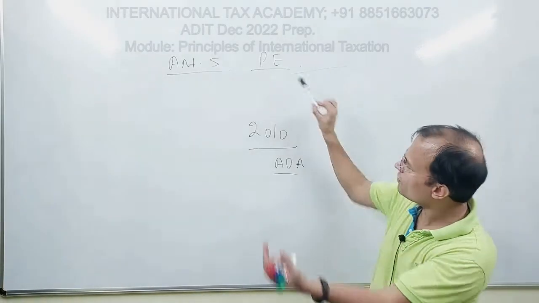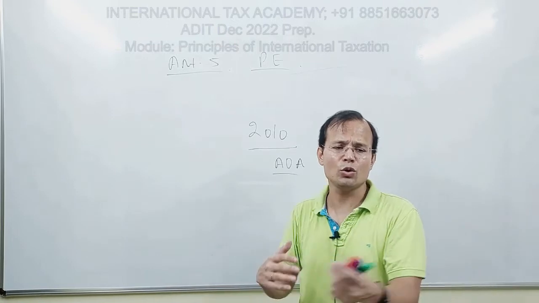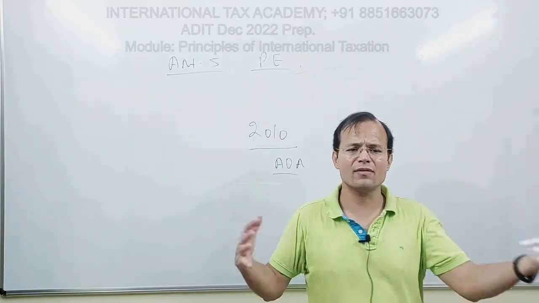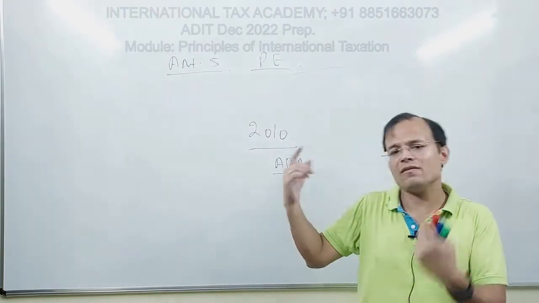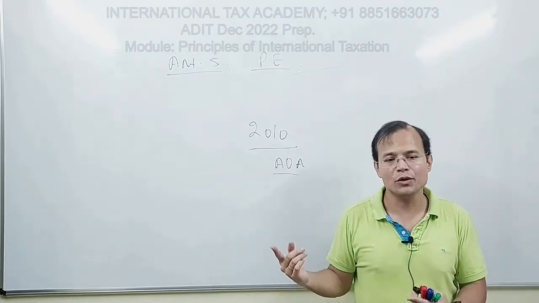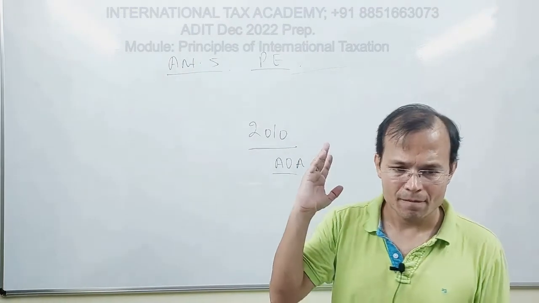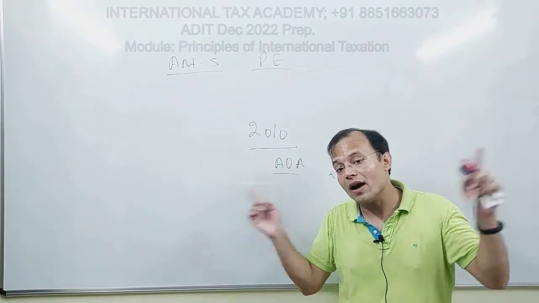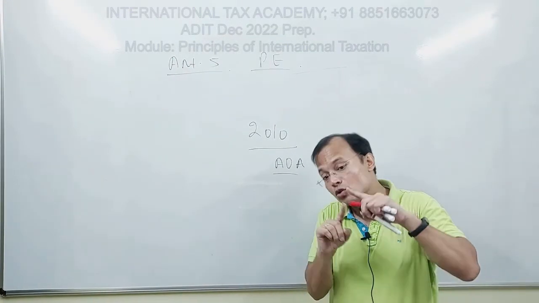Because Article 5 will take care of the definition of the permanent establishment, whether you have a P or you don't have a P, and then subsequent variations. Fine. It is Article 7 which makes use of this concept of P. And Article 7 will tell you that if you have a P, how do you attribute profits to the P. Right? So remember, distributive articles 6 to 21, taxes on income. That is 6 to 21.